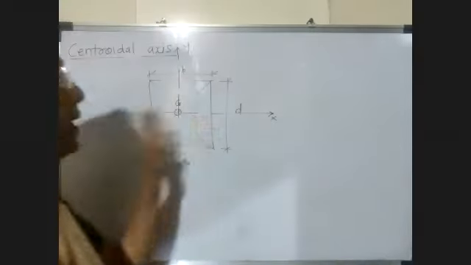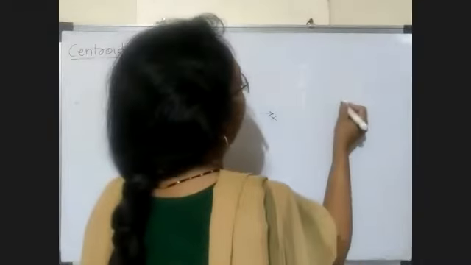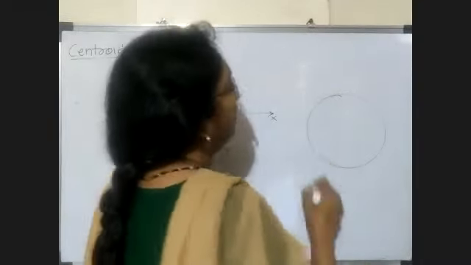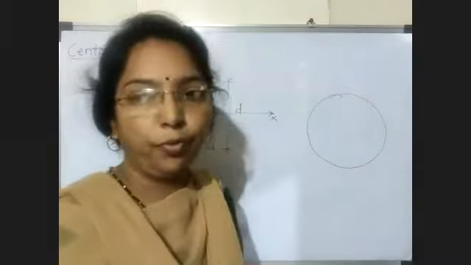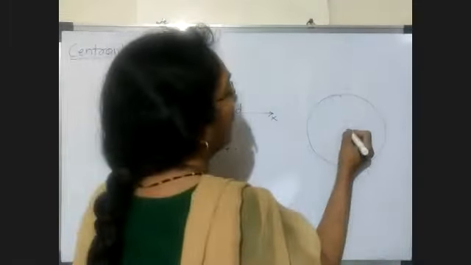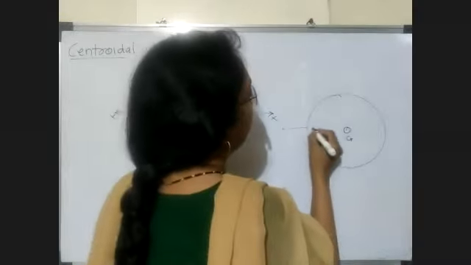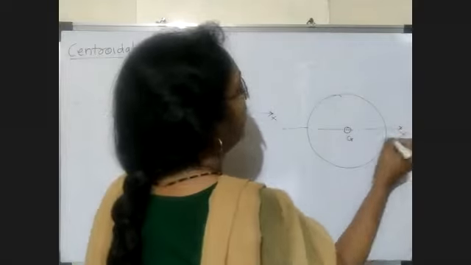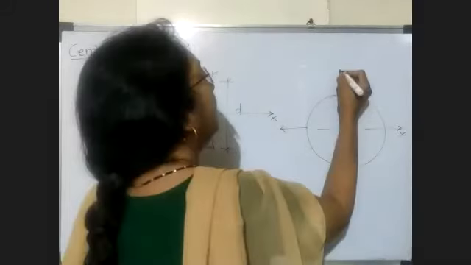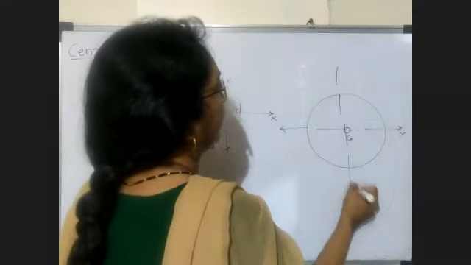So this centroid is very important. We must know the centroid of each figure. Suppose this is a circle. We must know the position of the centroid. Where is the centroid located for a circle? The centroid is located at the center. Now we draw the centroidal axis, the axis which passes through the centroid. So this is your horizontal centroidal axis and this one is your vertical centroidal axis.